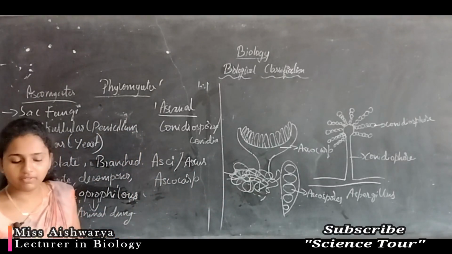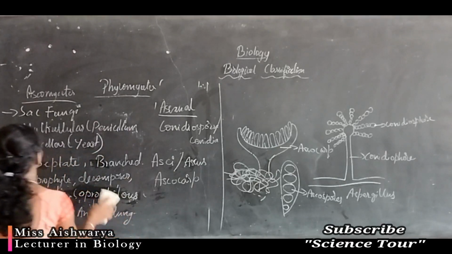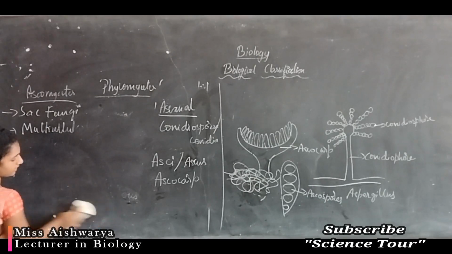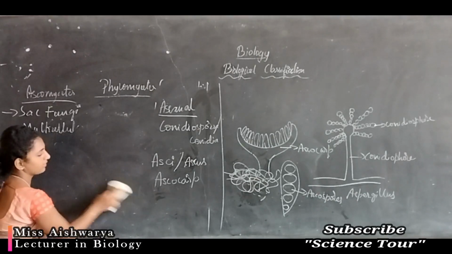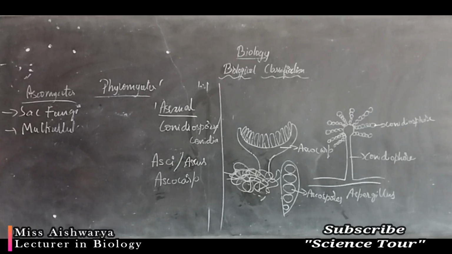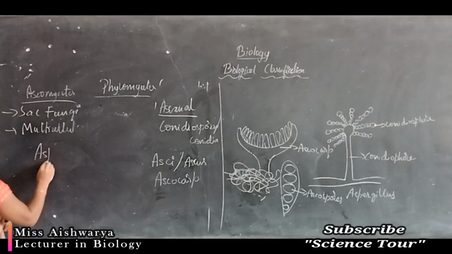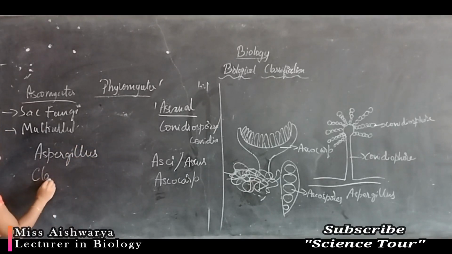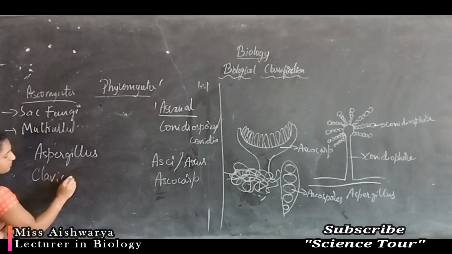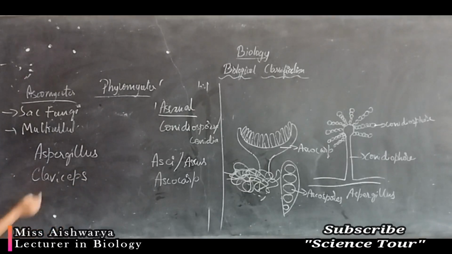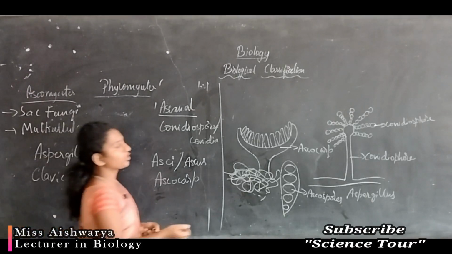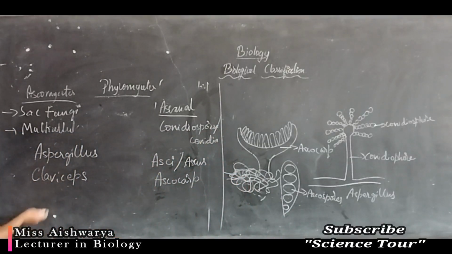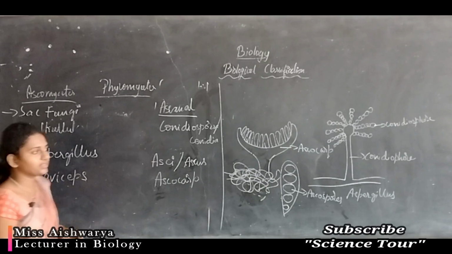Next, few examples for this Ascomycetes: Aspergillus, Claviceps. In Aspergillus you can find conidia. This structure you can see, main fruiting body. Okay, here in Claviceps you can see a structure like this.